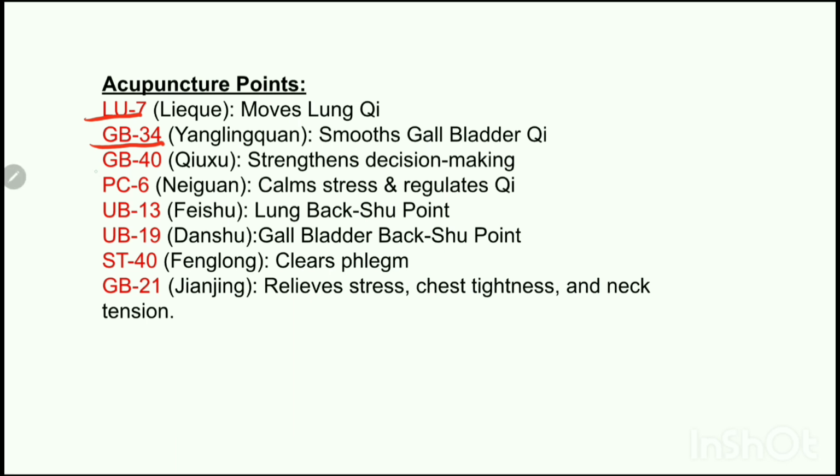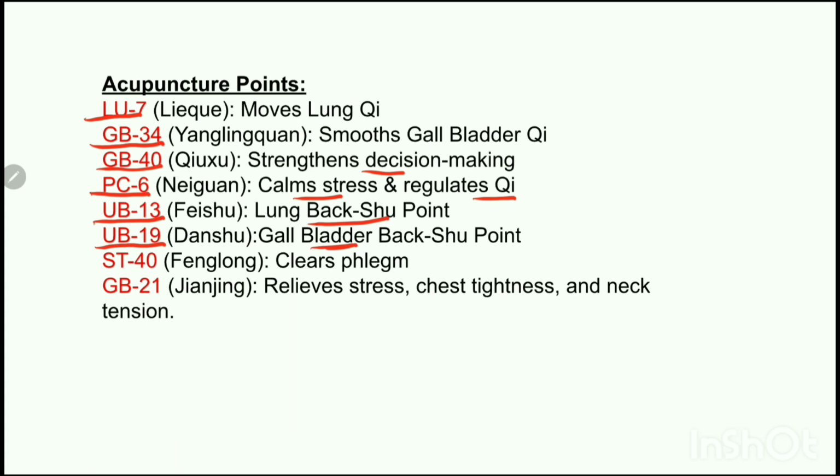We can use Gallbladder 40, which will strengthen the decision making power, support the gallbladder function, and boost courage. We can use Pericardium 6, which will calm down stress and regulate the chi. It will also help with emotional stress induced breathing issues. We can use Urinary Bladder 13, which is the back shu point of the lungs. It will regulate the function of the lungs and clear chest congestion. We can use UB19, which is the back shu point of the gallbladder.